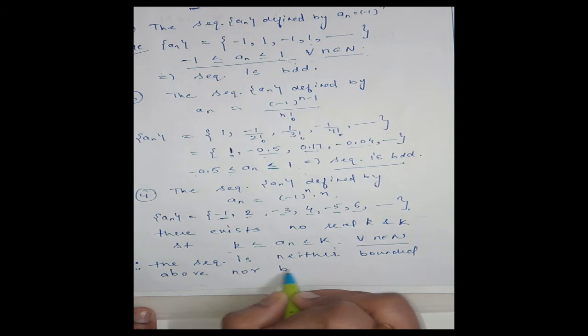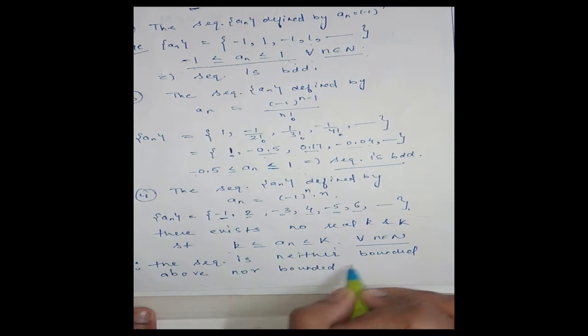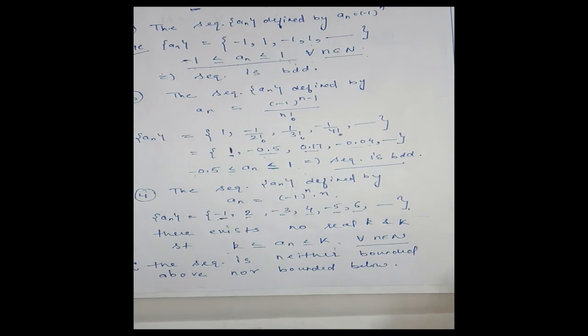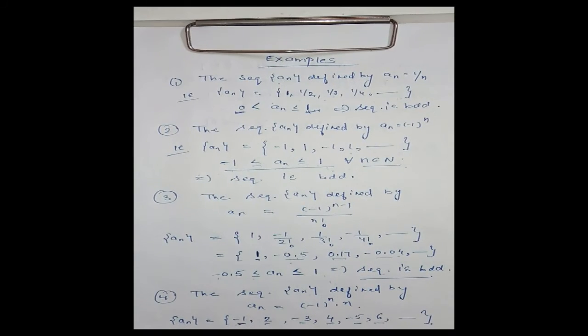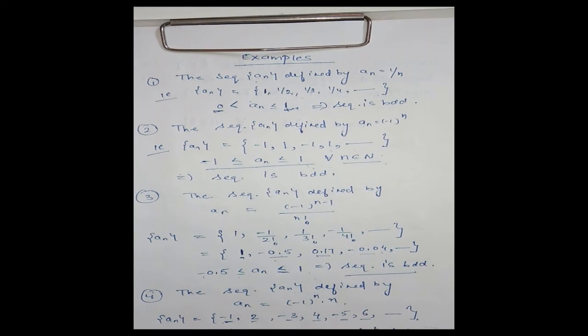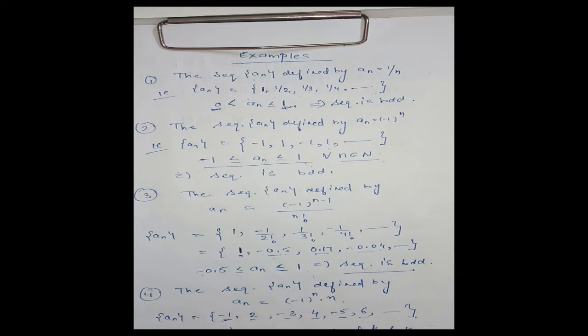Clear? Means a sequence is bounded if it is bounded above as well as bounded below. Clear?